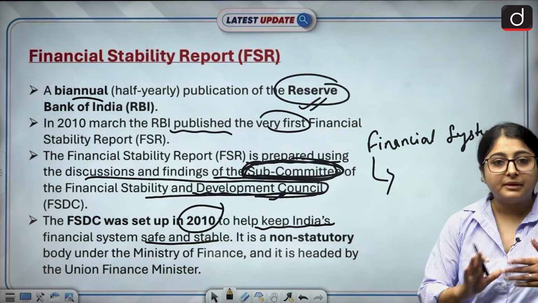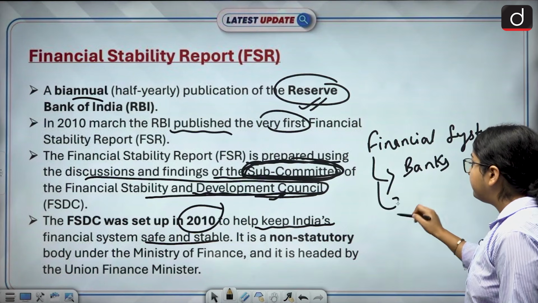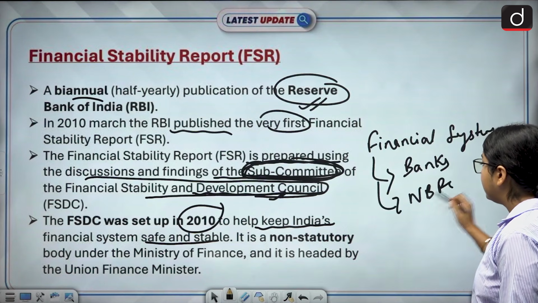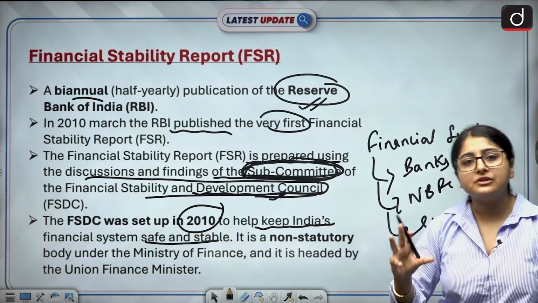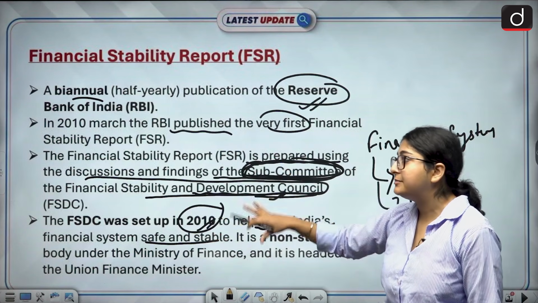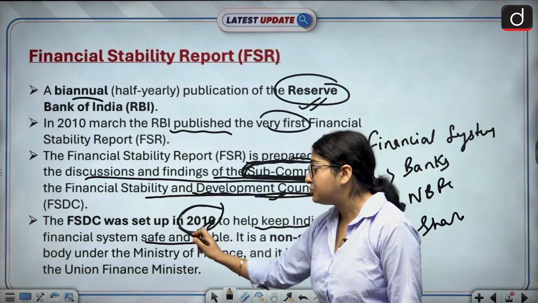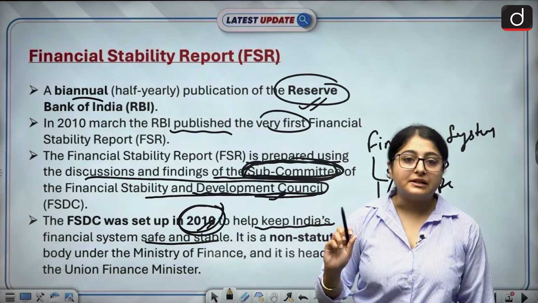The entire system has many components. We have banks, we have NBFCs, we have the share market. All of that comes under your financial system. So FSDC was created in 2010. Can you see the similarity? FSDC was set up in 2010 and the report also started to get released in 2010 itself.